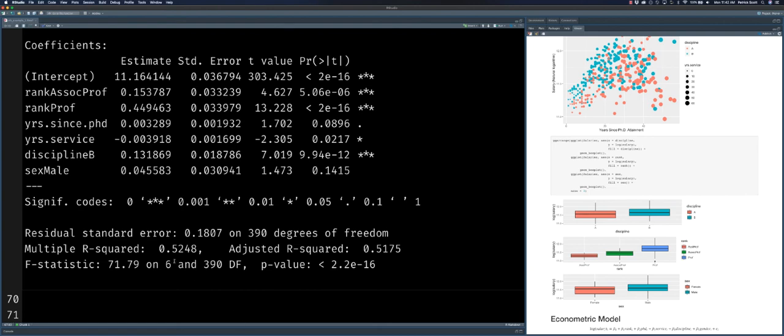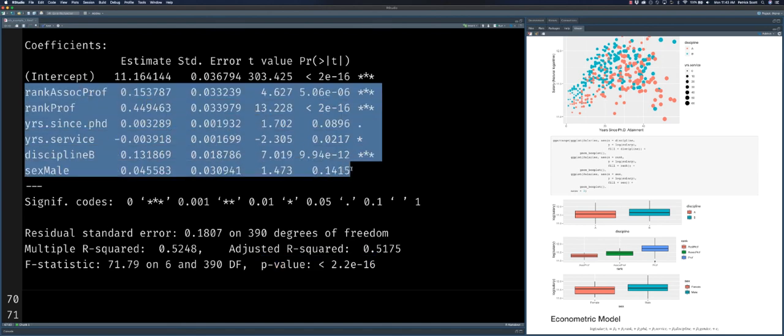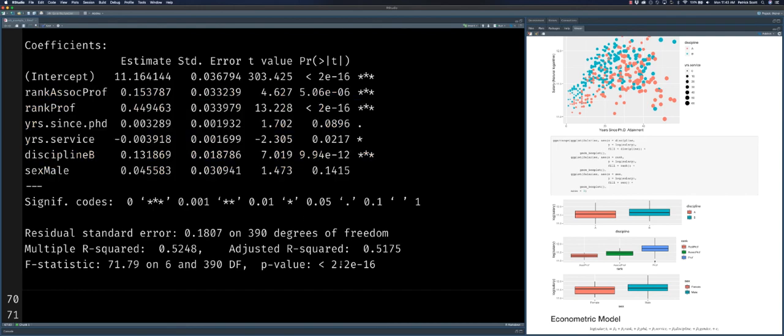This has both a numerator and a denominator degrees of freedom, so you'll see two different estimates of degrees of freedom. If you want, look up more on what an F-stat is. It's a ratio of two ratios, if you will. And then, of course, we have a p-value here. That p-value is the probability of the null hypothesis being true, which is the null hypothesis that all of these betas are jointly equal to 0, that they're not important in our mathematical relationship. We have a very small p-value here, so we're happy to report, yes, we have something. Yay, we're good to go.